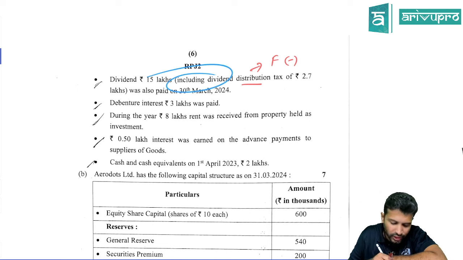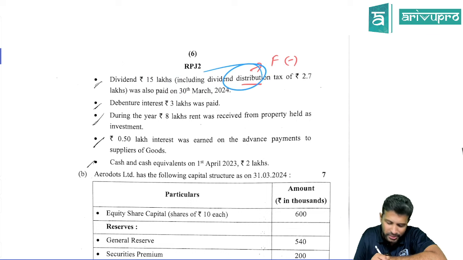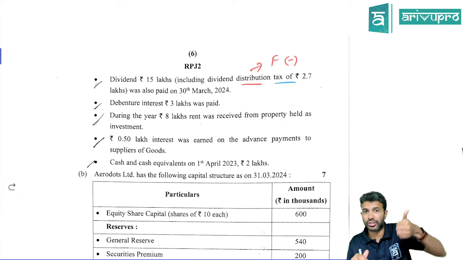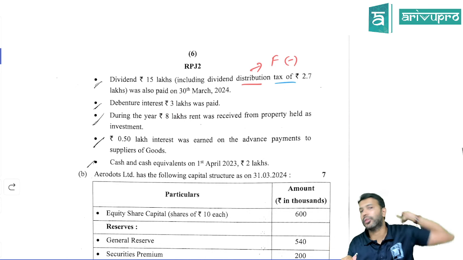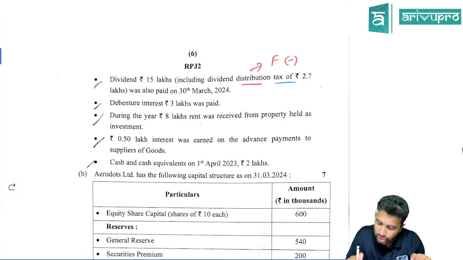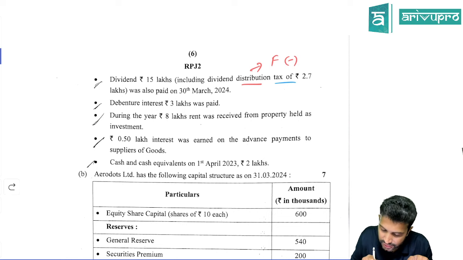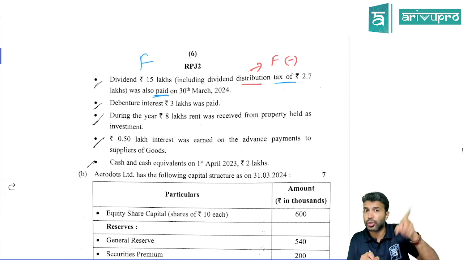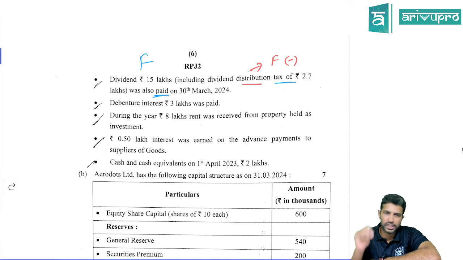Okay, one thing over here is the dividend distribution tax. Ideally they should not have given this because DDT is anyway abolished. But anyway, they also told dividend distribution tax. As we discussed in class, generally, if they don't give any information, tax we show under operating cash flow. However, if further information is given, tax can be classified anywhere. So here on the dividend, we have to pay a dividend distribution tax. I think this is a dividend paid, no? Because they said dividend distribution tax paid. So dividend paid is what activity? Financing activity. So dividend distribution tax paid will also be shown under financing activity only, as an outflow, meaning as a negative. This is one new adjustment, or an extra adjustment you could say.